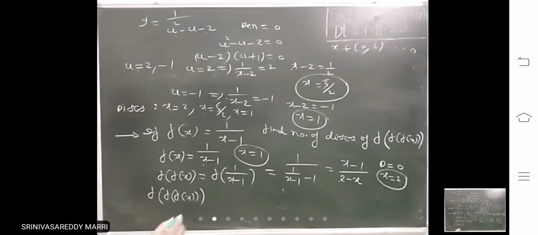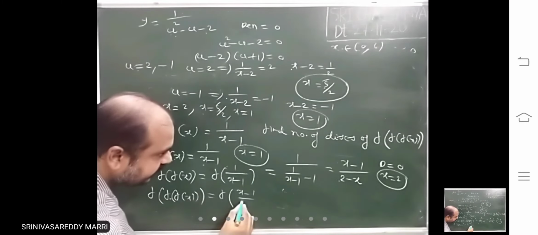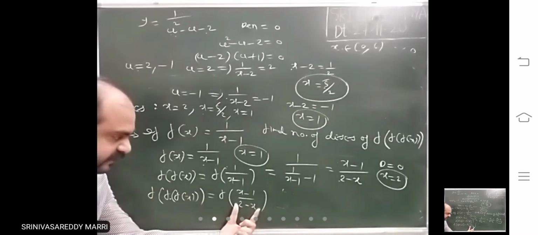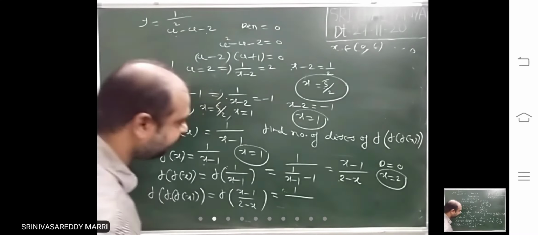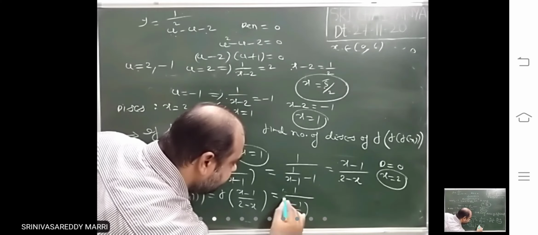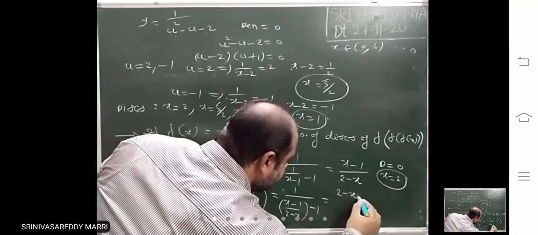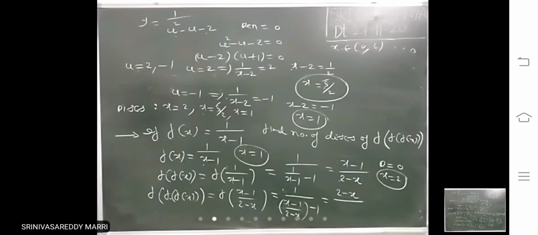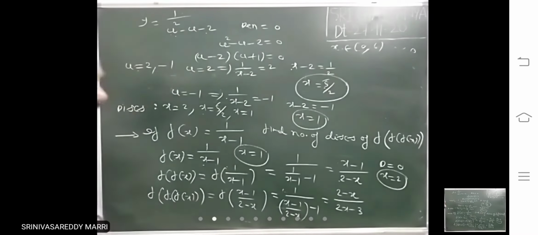Next, add one more function. We have calculated f of f of x, which is x minus 1 divided by 2 minus x. Now f of this means in place of x you substitute this one. That means this is nothing but 1 divided by (x minus 1 divided by 2 minus x) minus 1. What do you get? 2 minus x divided by x minus 1 minus 2 plus x. That means you get 2x minus 3.